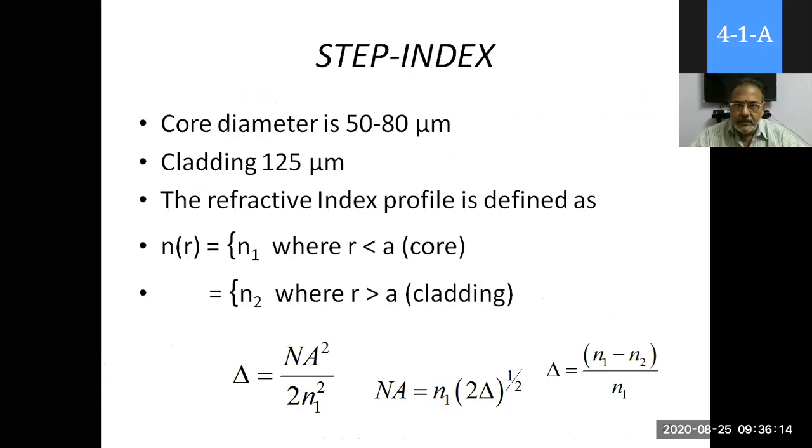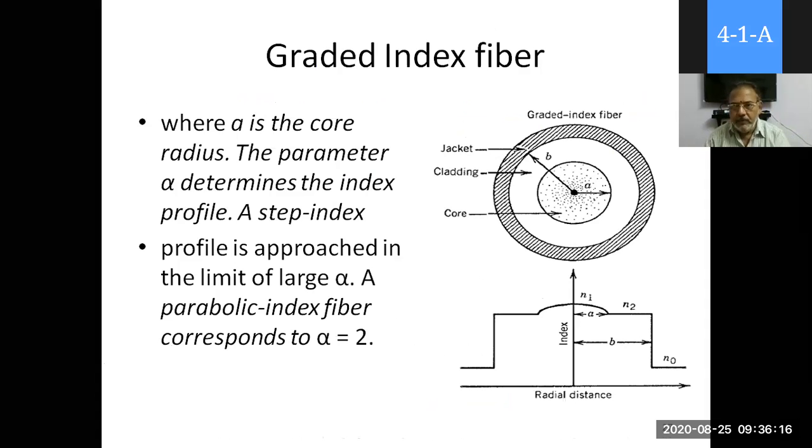Okay. Next, coming to another type, which is a very, very important one, the graded index fiber. You might have some thought about that. If the entire core area is constant with refractive index N1, that value will not change. That's it. For example, if N1 is 1.47, the entire core area is 1.47 only. That is the step index fiber. Now definitely we have a thought: if it changes, what happens? Then we have a graded index fiber.